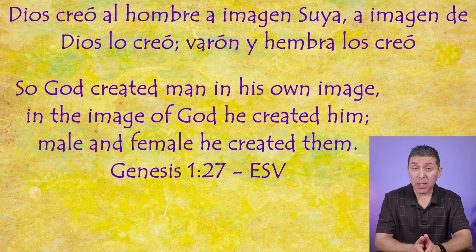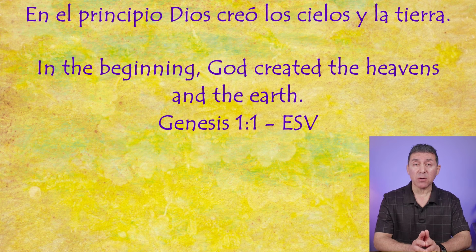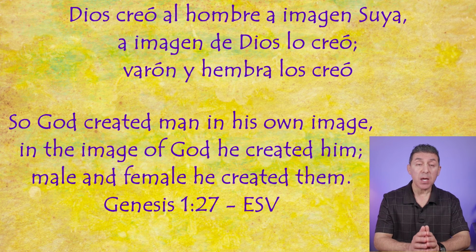So now let's do our whole verse. Dios creó al hombre a imagen suya. A imagen de Dios lo creó. Varón y hembra los creó. Now, as a final exercise, let's repeat both verses, one time at a slower speed and one time at a normal conversation speed. En el principio, Dios creó los cielos y la tierra. Dios creó al hombre a imagen suya. A imagen de Dios lo creó. Varón y hembra los creó.